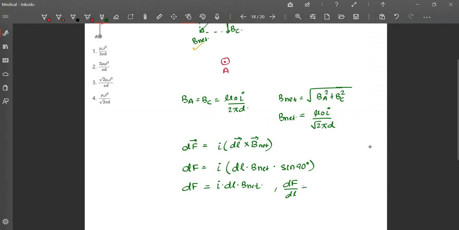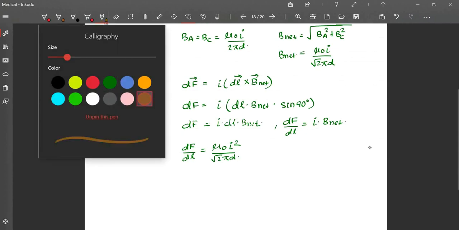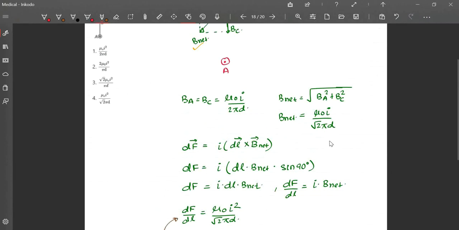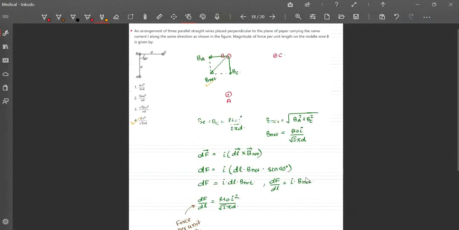So dF by dl, if I put in the value of B net, is nothing but the force per unit length. If we compare the equations, I think it matches with option D. You can have a look at the approach then.